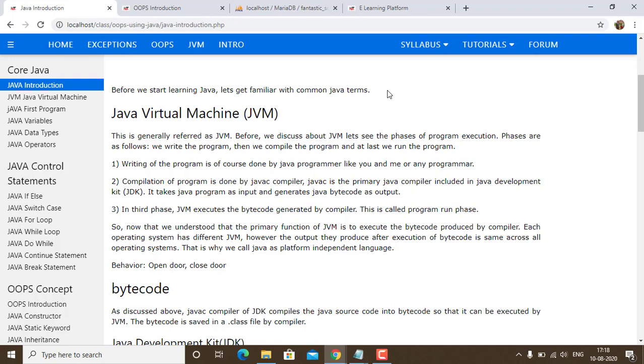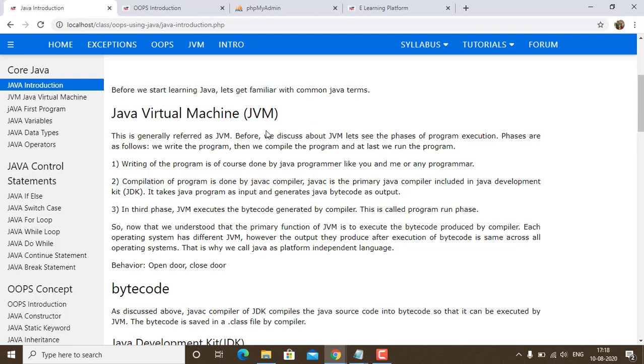Right now I said that Java is platform independent. When we talk about platform independence, actually, I would like to tell you that it is not platform independent. It is JVM dependent. The bytecode produced is accepted by any platform. This is what we call it. And every OS has its own capacity of handling the JVM. We are going to see how the JVM is used to compile the code.